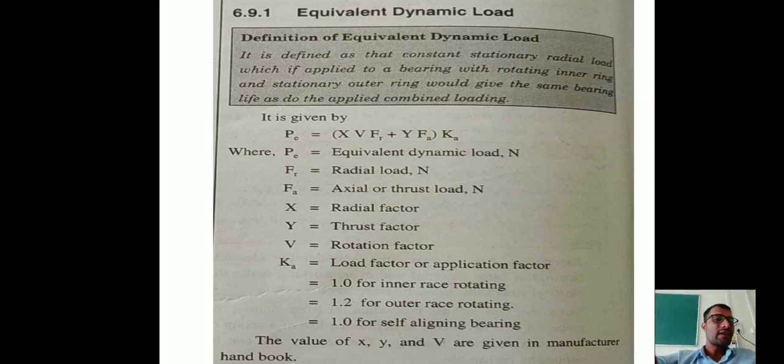So friends, in today's lecture we have discussed the life of a bearing, the rating life of a bearing, the relation of bearing life, basic static load, basic dynamic load rating, equivalent static load and equivalent dynamic load, and also the different formulas to calculate these terms. So friends, okay, thank you very much.